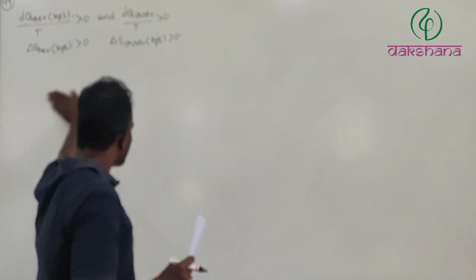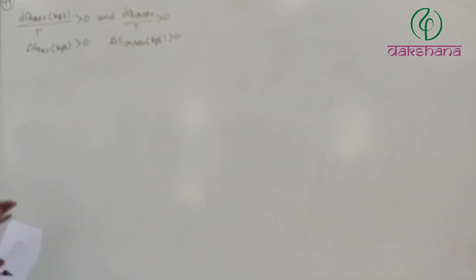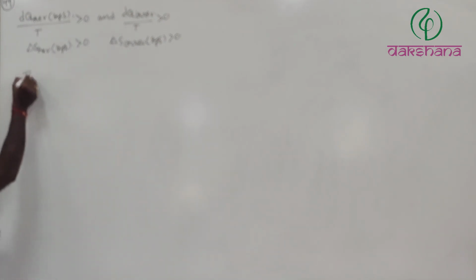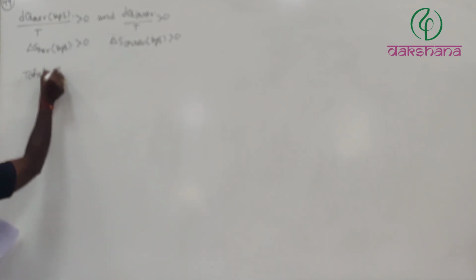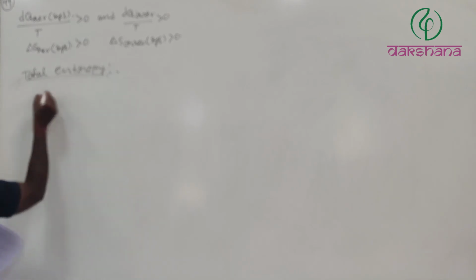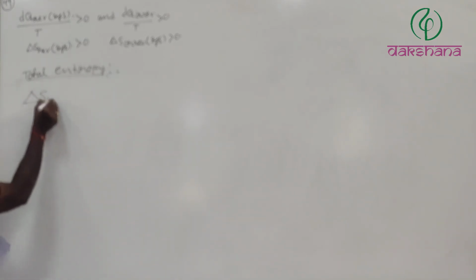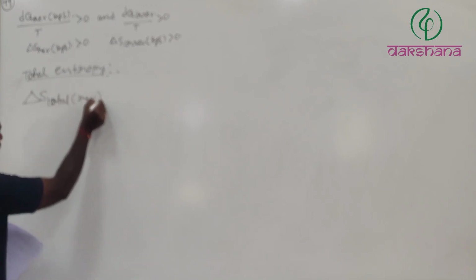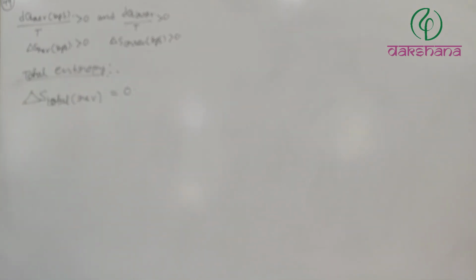First of all, let us take the formula that we have. Delta S total, which means total entropy, of a reversible process is equal to 0.